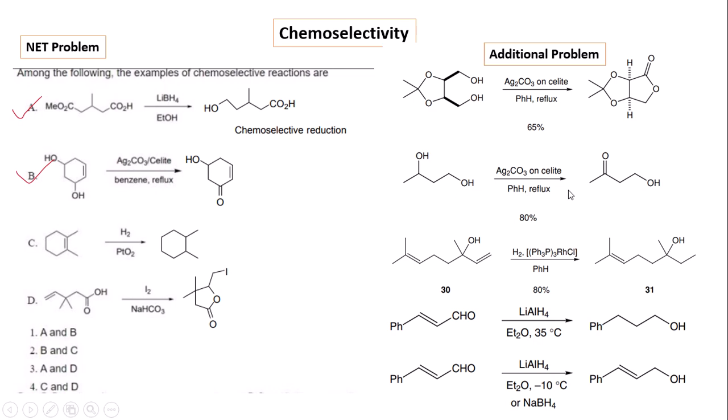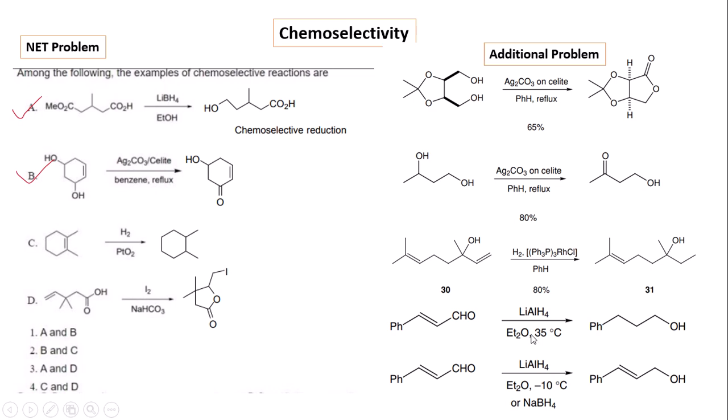Similarly, here the regioselective oxidation of the secondary alcohol in presence of the primary alcohol. Here the sterically hindered alcohol is oxidized by this reagent compared to the primary alcohol. Similarly, another type is the regioselective reduction with Wilkinson catalyst, where the less hindered alkene is reduced compared to the more hindered alkene.